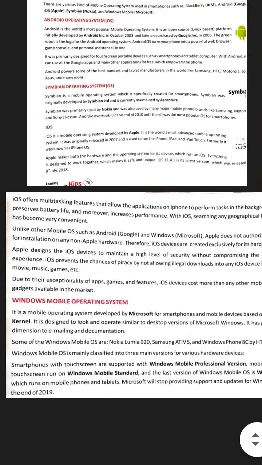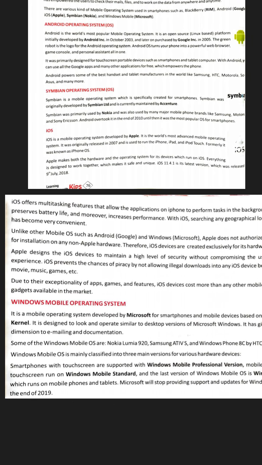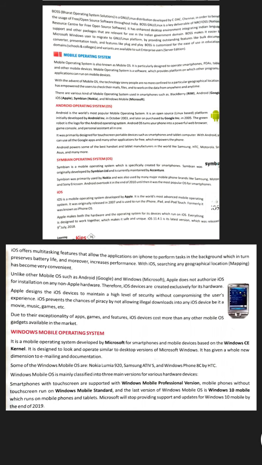Next one is Windows Mobile Operating System. Windows Mobile Operating System is used commonly in the Nokia Lumia 920 and Samsung mobiles, and the Windows Mobile Operating System is mainly in three versions: Windows Mobile Professional, Windows Mobile Standard, and Windows 10. So dear students, read this.